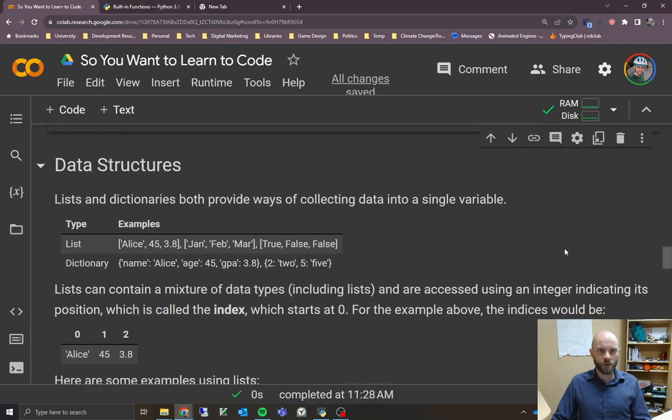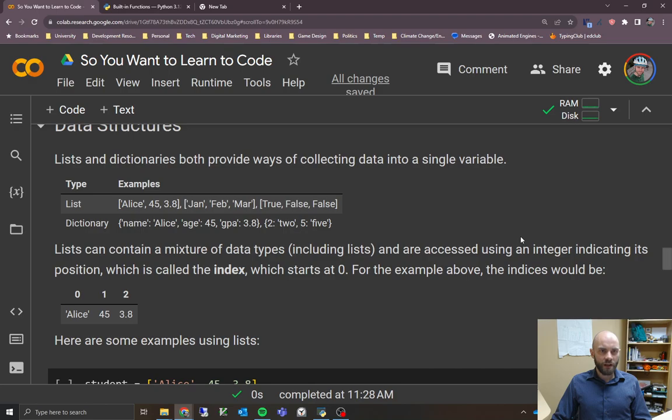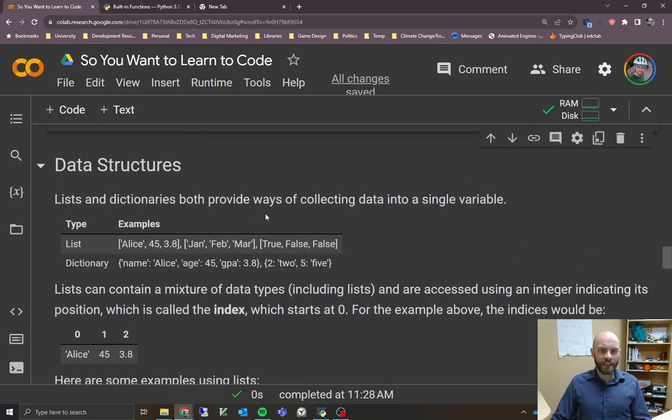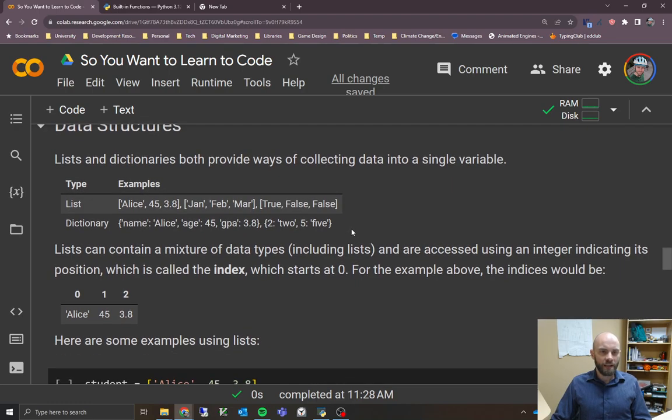So I mentioned data structures earlier. These provide a way of collecting data into a single variable. Lists and dictionaries are the 2 different data structures that we'll look at today. The way that you indicate a list is with this square bracket. So these are 3 examples of lists here. The first example is a list that has a bunch of different things in it. So lists can contain the data types that we've looked at already: strings, integers, booleans, and floating point numbers.